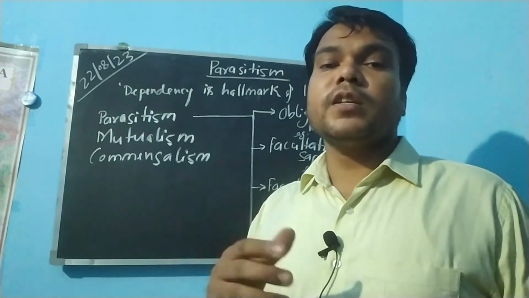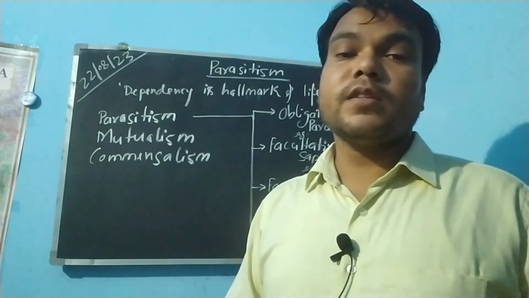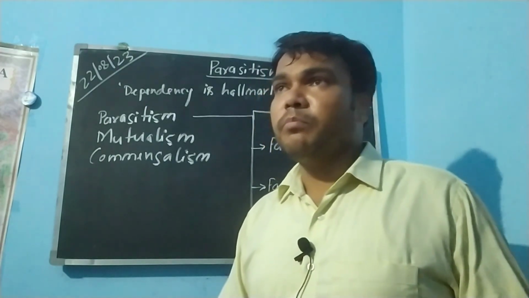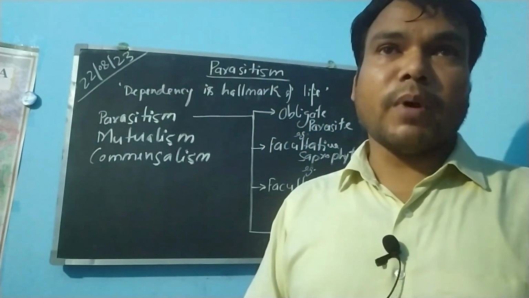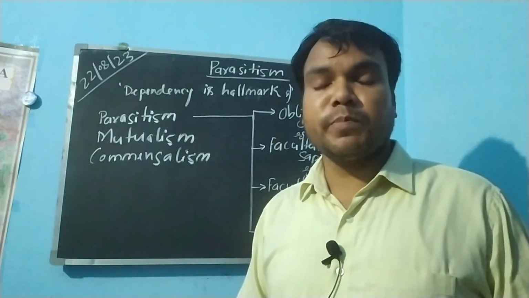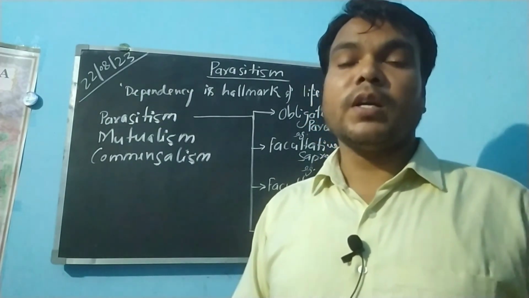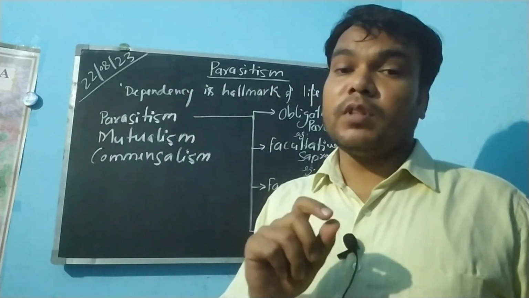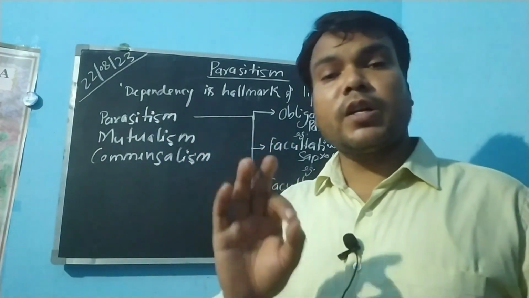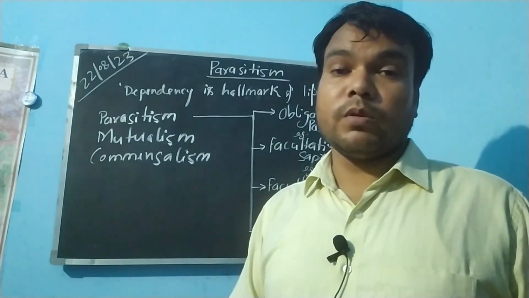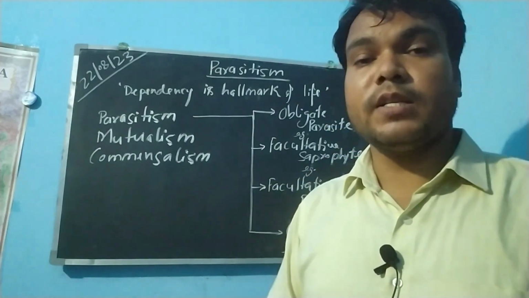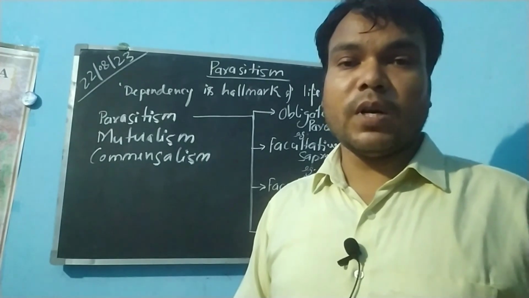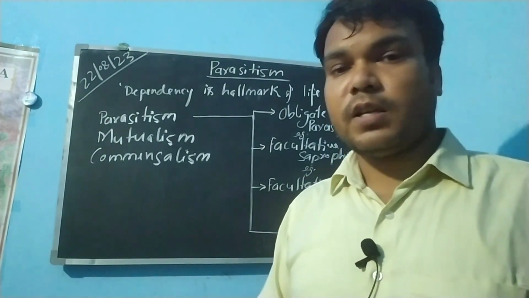A facultative saprophyte is an organism whose lifestyle is such that it spends the major part of its life span as a parasite, but when the conditions are not favorable, it can survive on dead organic matter also, or it kills the host and survives on those killed host cells or tissues. Examples are Magnaporthe oryzae, Phytophthora infestans, and so on.